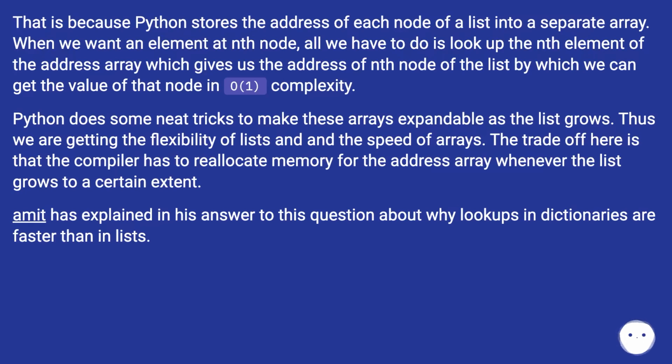Python does some neat tricks to make these arrays expandable as the list grows. Thus we are getting the flexibility of lists and the speed of arrays. The trade-off here is that the compiler has to reallocate memory for the address array whenever the list grows to a certain extent. Amit has explained in his answer to this question why lookups in dictionaries are faster than in lists.